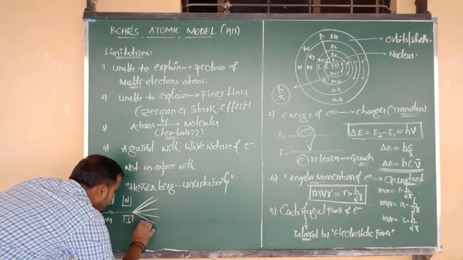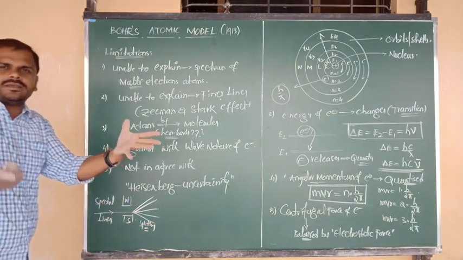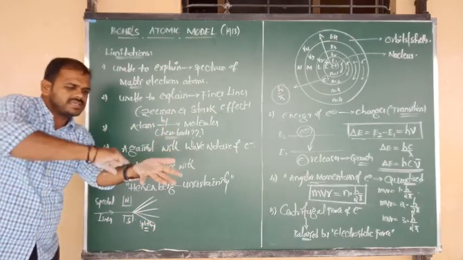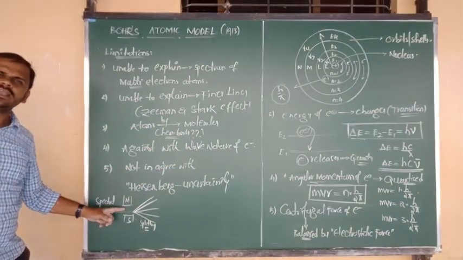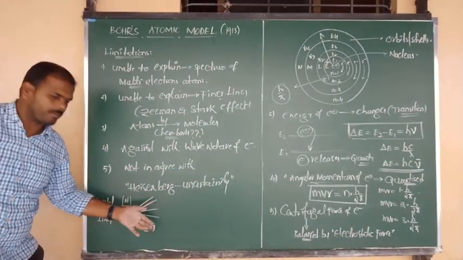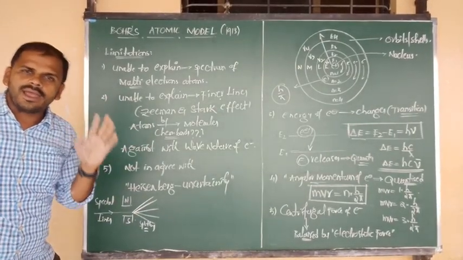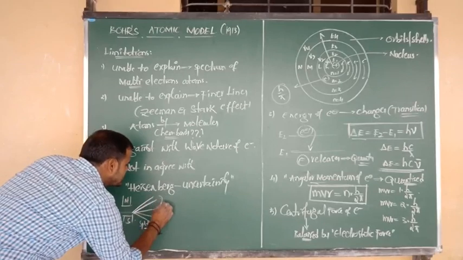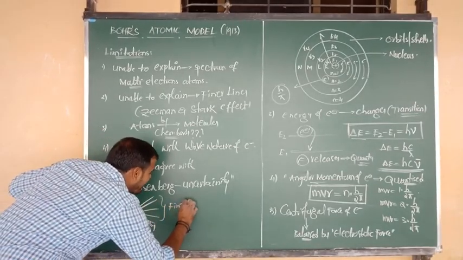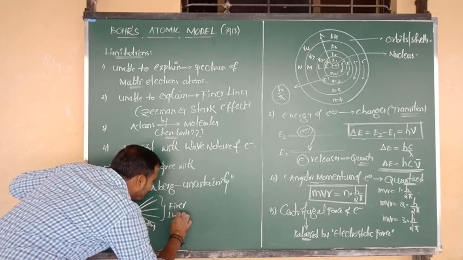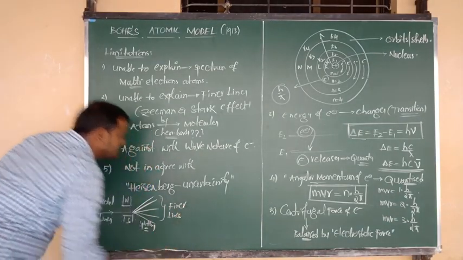This is what we call splitting, a single line becoming a number of lines. So a single spectral line was split into a number of lines, and such a bunch of split lines are known as finer lines.